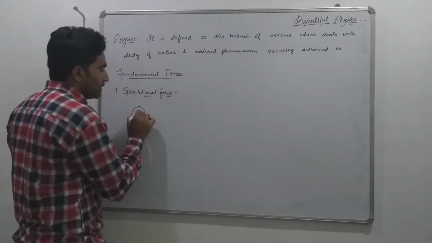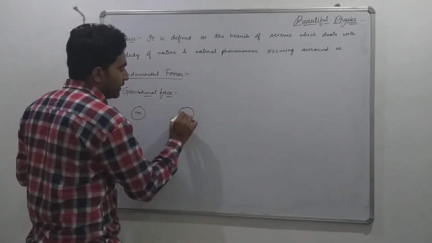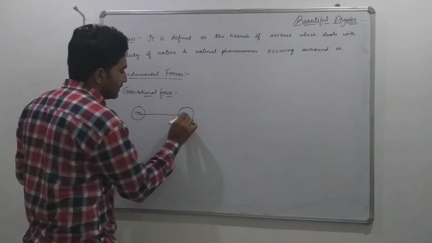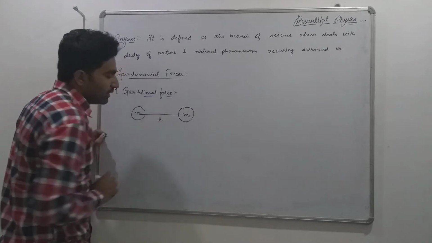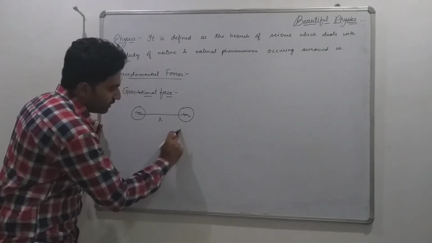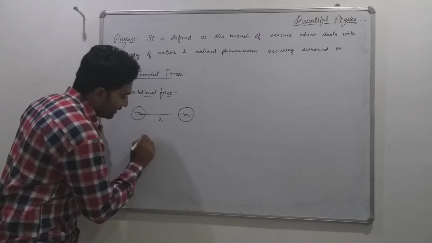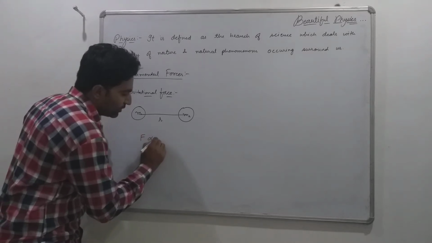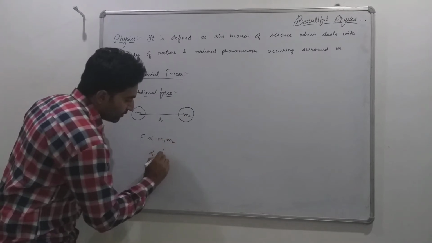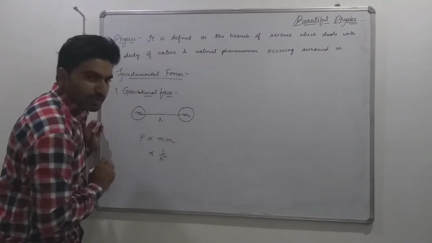Suppose we have two masses m1 and m2 separated by a distance r between their centers.